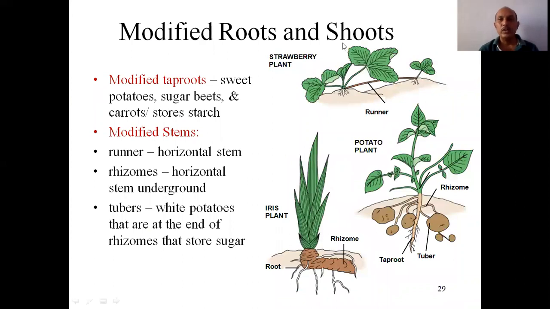Now the modified root and shoot. In 11th we have studied. See, runner, yeah, tuber or rhizome. See, modified taproot, the sweet potato, the sugar beet and carrot store the starch. But again, they also help in reproduction. Modified stem, runner, that is a horizontal stem. A rhizome, horizontal stem but underground. Tubers, that is white potatoes that are at the end of rhizomes that store sugar. So all these are vegetative parts.